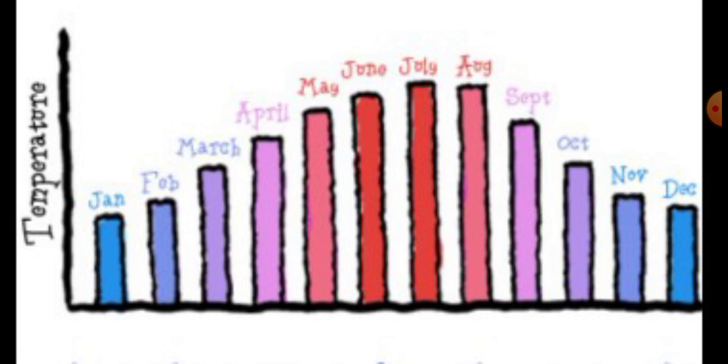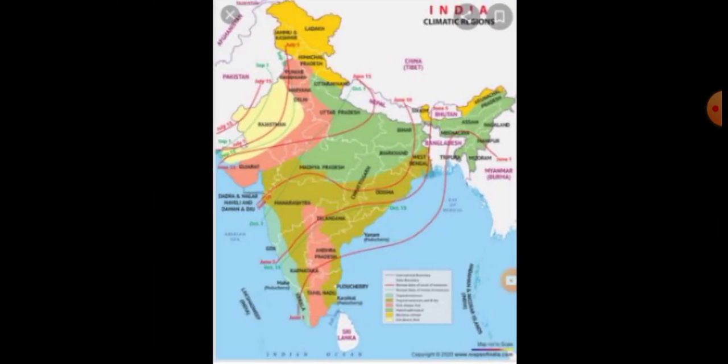Okay, then students, what type of climate is there in India? Do you know? Very good. The climate of India is a monsoon type of climate. Its climate is influenced by monsoon winds because its weather condition changes from season to season.